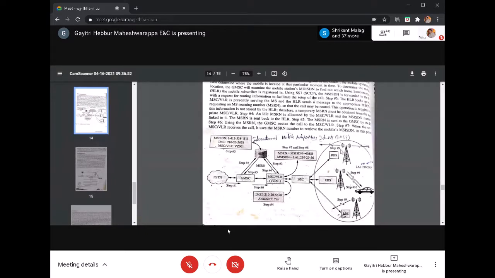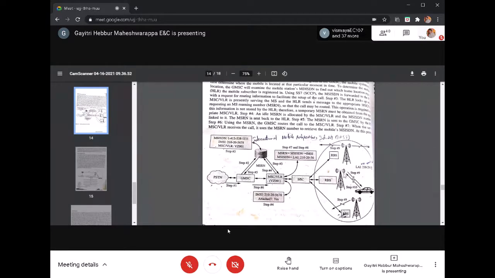Then it will page all the radio base stations under the location area, that is the BSC control coverage area. Then many radio base stations will be there. Where the mobile is there, it will respond. Based on the MSRN number, the MSC will route the call to the BSC, and it will transmit the paging channel. Transmitting the paging channel means it indicates that you are getting an incoming call. So for example, for this particular radio base station, the mobile is connected and responds. See, all the radio base station mobiles will get the information, but only this mobile will respond to this.